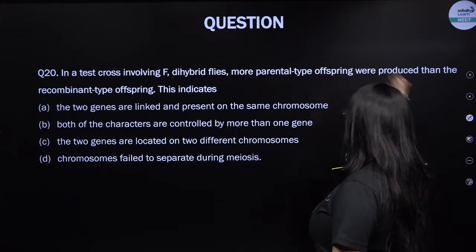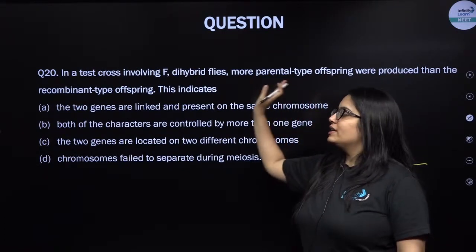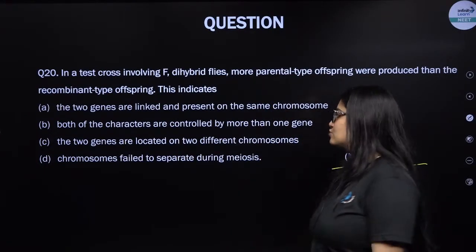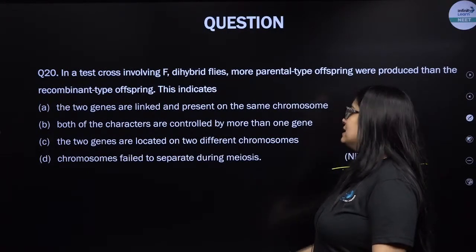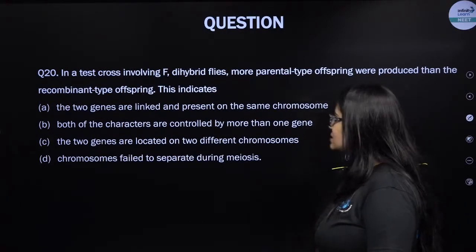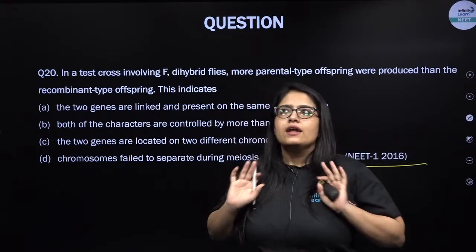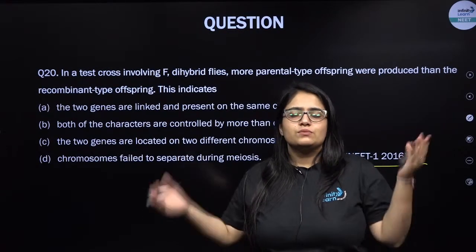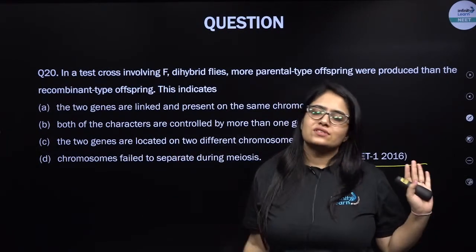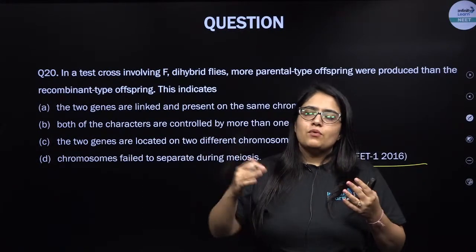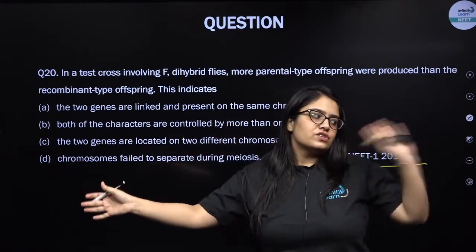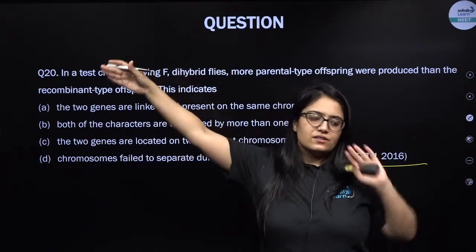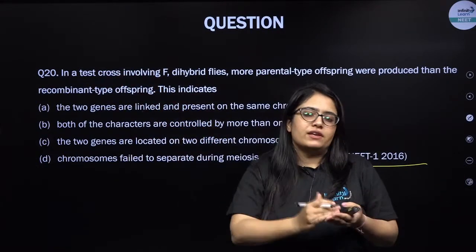So whenever there are more parental offspring than the recombinant one, it gives a clear idea that the genes are actually quite tightly linked and present on the same chromosome. So if there are 98% parental combination and just 1 or 2% recombination, that means the two genes are tightly linked and present on the same chromosome. It depends upon the percentage of parental combination and the percentage of recombinant. So if parental is very, very high and the recombinant is very, very low, that means the two genes are very tightly linked.